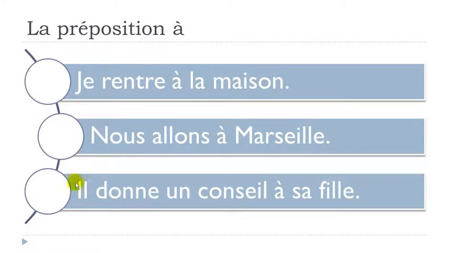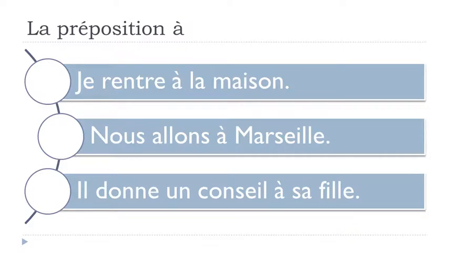Then, il donne un conseil, okay, donner is to give, un conseil, an advice, so he gives an advice, à sa fille, to his daughter. So in that case, to his daughter, you should also use this préposition à. Okay, so je rentre à la maison, nous allons à Marseille, il donne un conseil à sa fille.